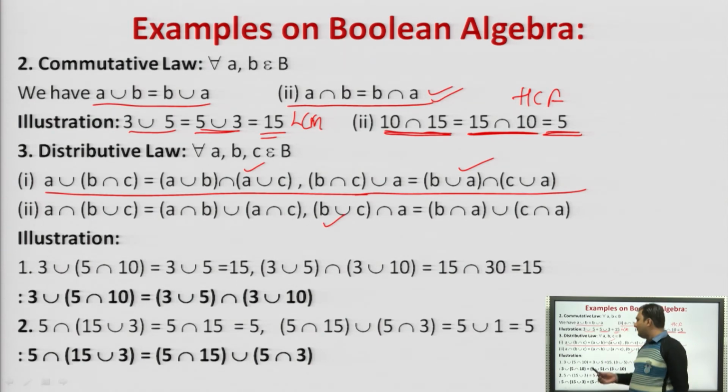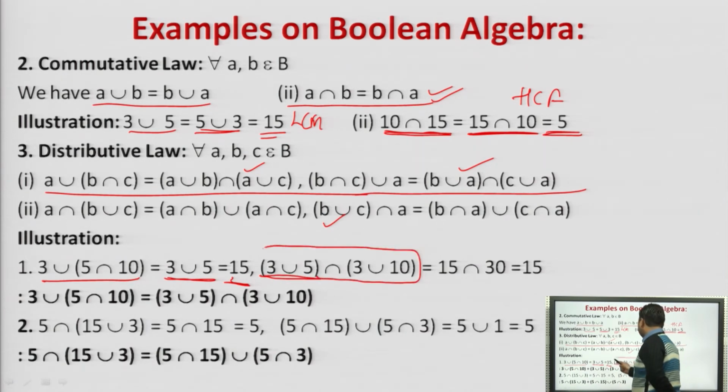Now let's take an example on this, that is 3 union (5 intersection 10). So what we will do first, that is 3 union 5, this is 15, right? This is the value which we get. 3 union 5 and intersection of 3 union 10. So 3 union 5 is 15, 3 union 10 is 30, we will get 15 as value here.